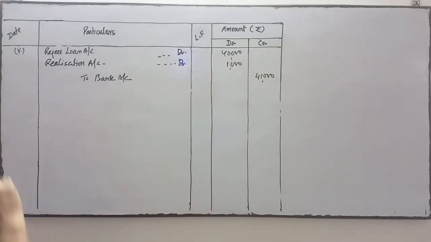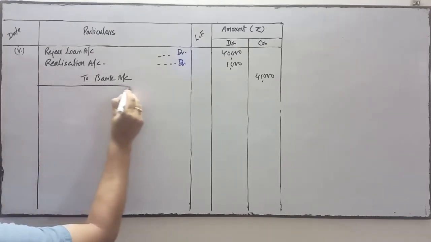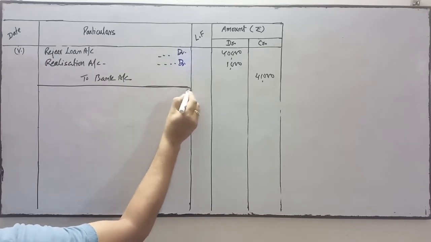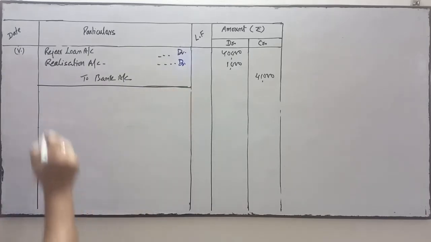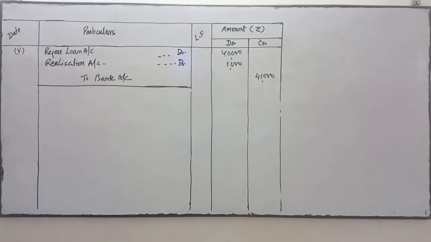So write the narration, very simple: being Rajiv's loan is paid, and the excess amount which is paid is transferred to the realization account. Narration is very simple every time. So Rajiv's loan is settled at 41,000, and the excess 1,000 is transferred to the realization account.